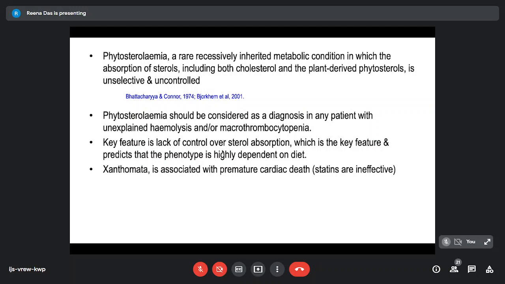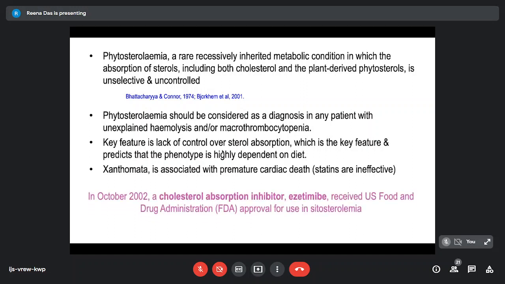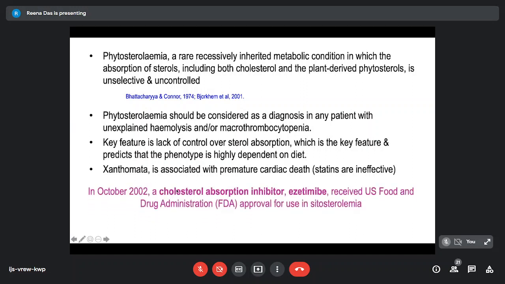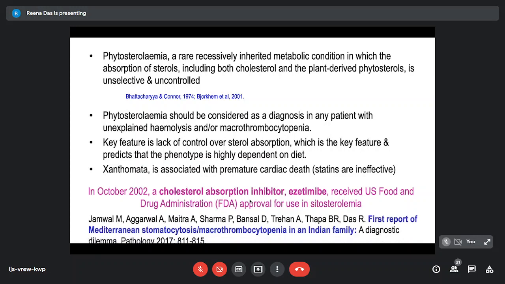Xanthomas can be associated with premature cardiac death. And the good thing is that there is a fairly cheap drug, ezetimibe, which has been approved by the FDA for these patients because this is a cholesterol absorption inhibitor. So there is a scope of treatment which can be offered for this.